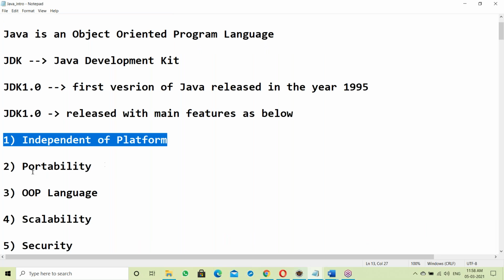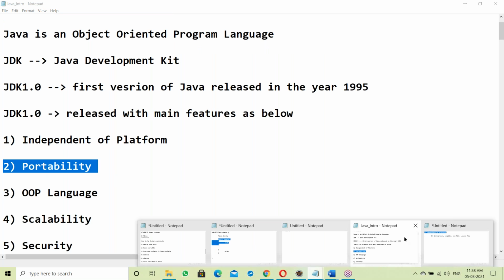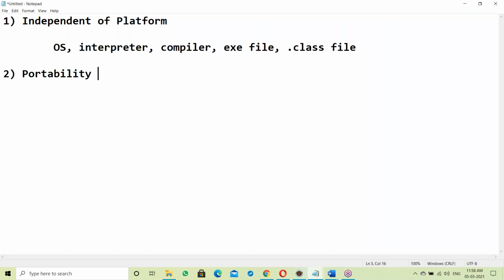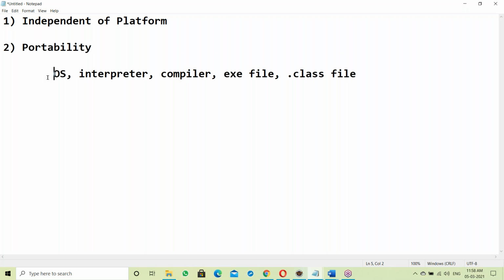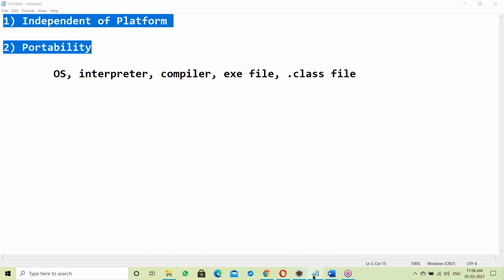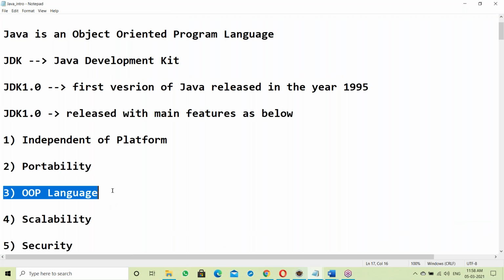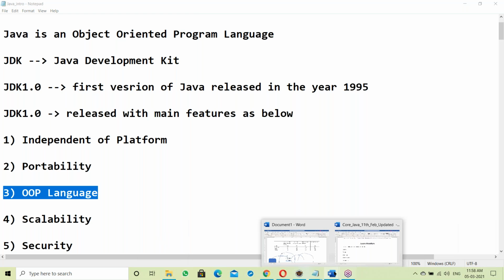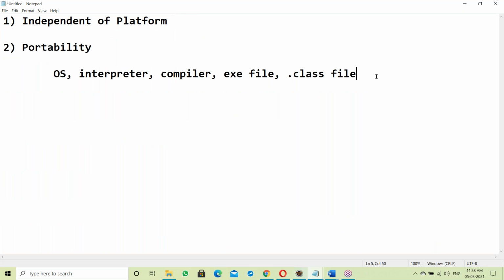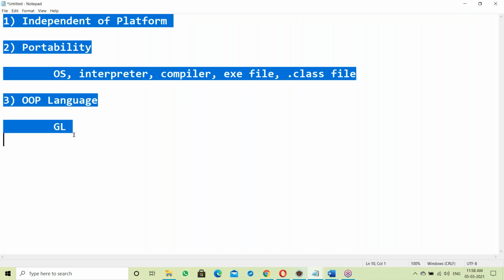Next one, portability. For independent platform and portability, these two features, if you know these things, you can understand them. Next one, OOPS language. To understand OOPS language, you must have knowledge of the generations of languages. If you know the generations of languages, then you can understand what an OOPS language is. So this is prior knowledge to understand Java features.